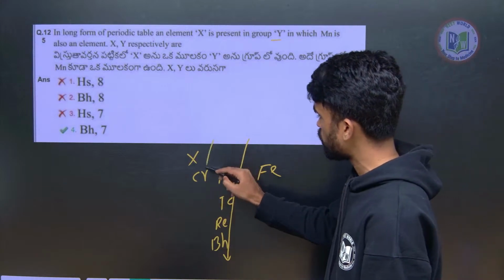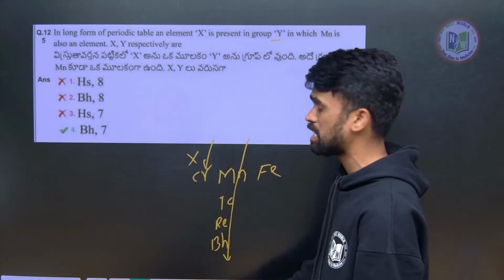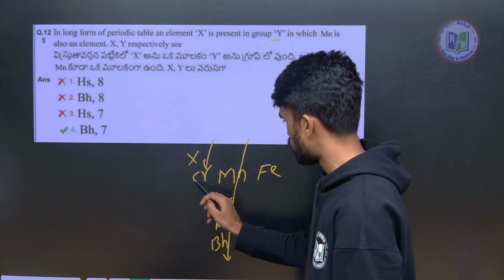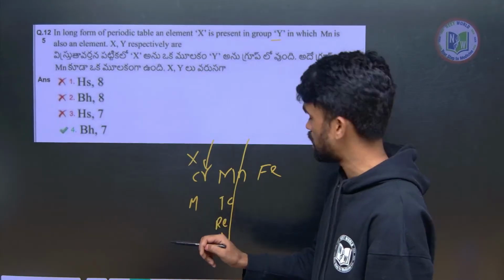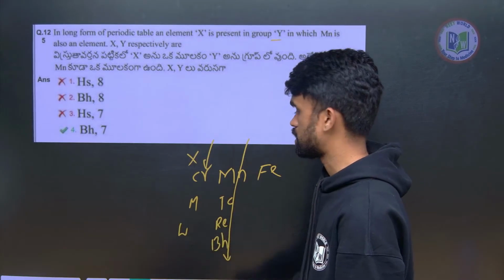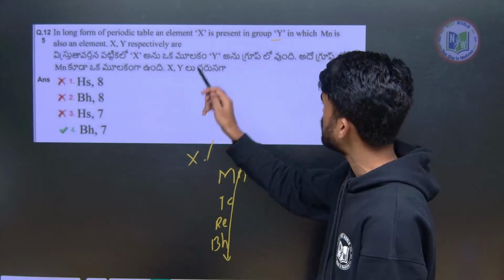So for the chromium family, you can remember the group elements of chromium as "chromo". So chromium, molybdenum, and tungsten. Like that I will be giving the elements of these group elements, but they are asking about